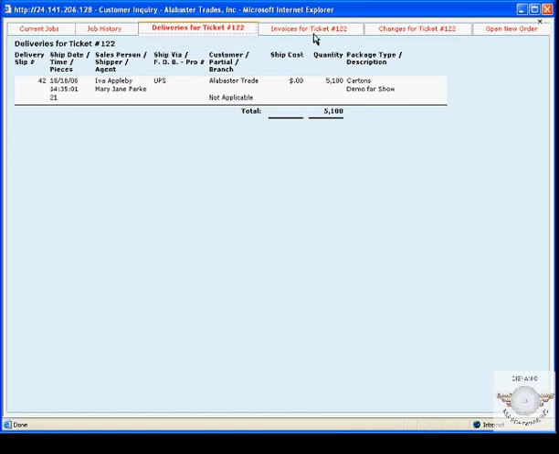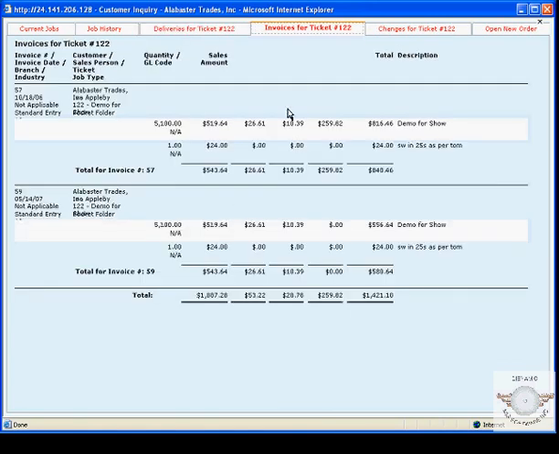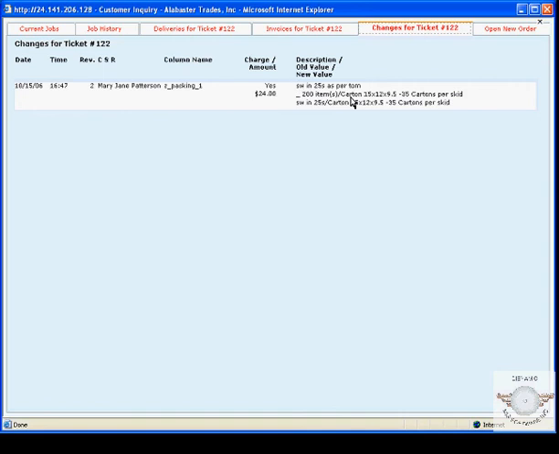If I want to check the invoice for this job, I can click on my Invoicing tab, and it will display my invoice information for that job. If I want to know if there's been any changes made to this job, I can click on the Changes tab, and I can see any changes that have been made to this job. I also have the ability to open or pre-open jobs with this tab right here.